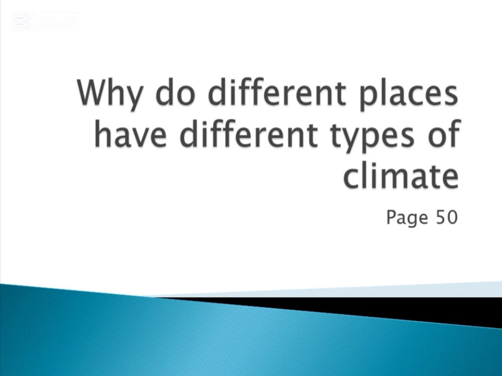In our last class, as you remember, we discussed the different continents, oceans, and seas. We also talked about the word climate. We learned that the climate is not the same everywhere in the world. In some places, it is very hot, in some places, it is very cold, and in some places, it is moderate.